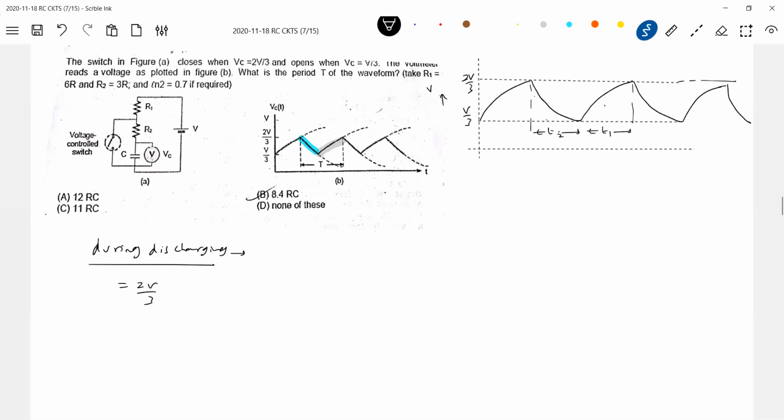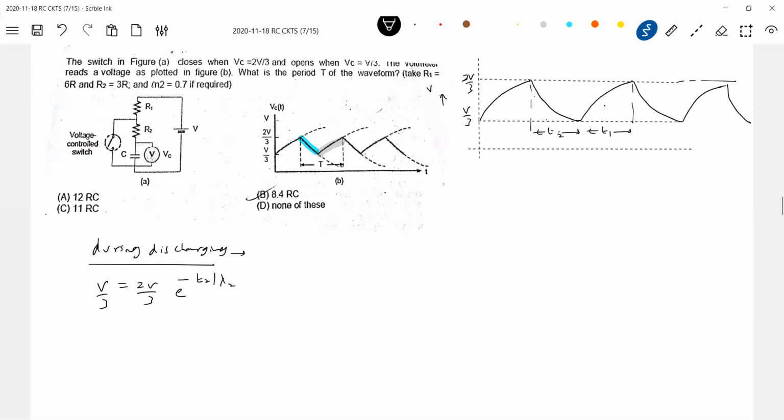So what is the voltage? V equals V naught e to the power of minus t by lambda. V naught is the voltage from where it starts discharging. This is a discharging phenomenon. So what is the initial voltage when it starts discharging? 2V/3 e to the power of minus T2 by the time constant during discharging. What is T2? The time taken for the voltage to go from 2V/3 to V/3. What is lambda 2? We have to determine.